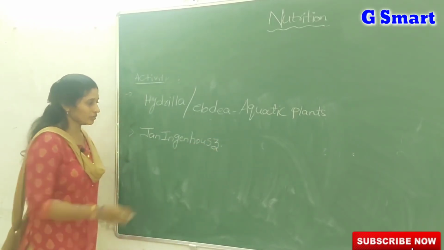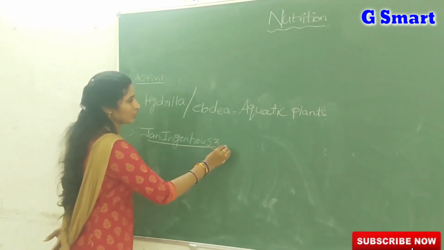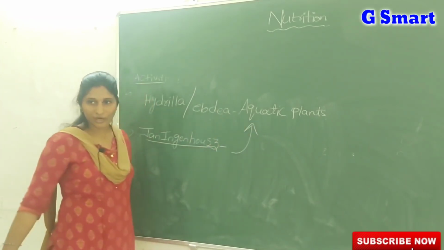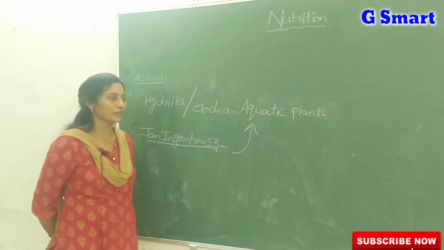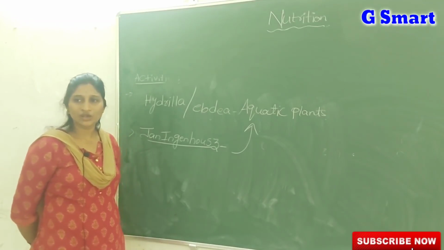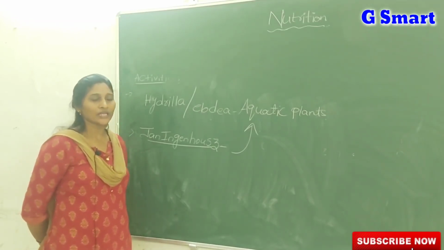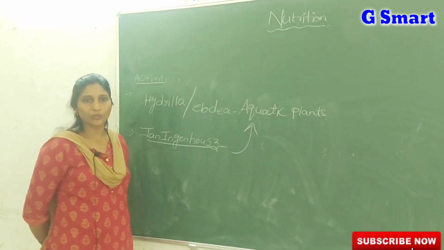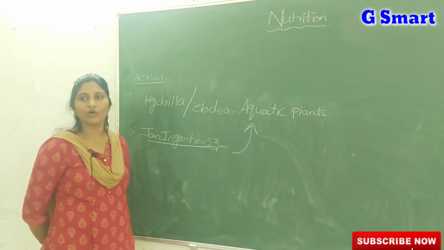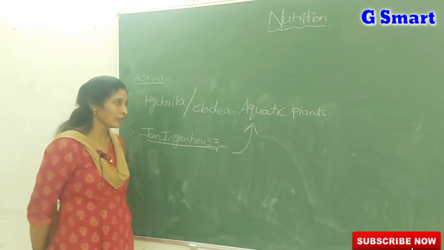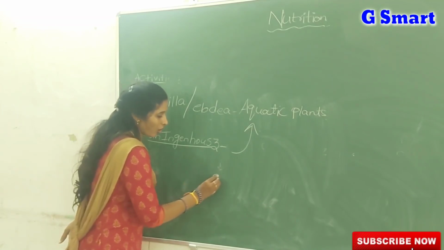Jan Ingenhousz was the scientist who conducted experiments using these aquatic plants. His observation was that in the presence of sunlight, small air bubbles were coming out from the test tube, and later he confirmed that the gas in the bubbles was nothing but oxygen.